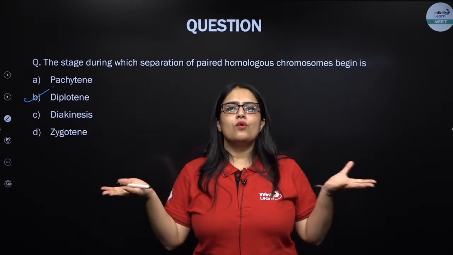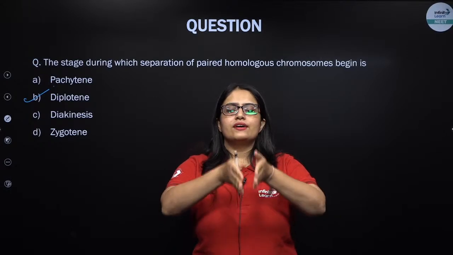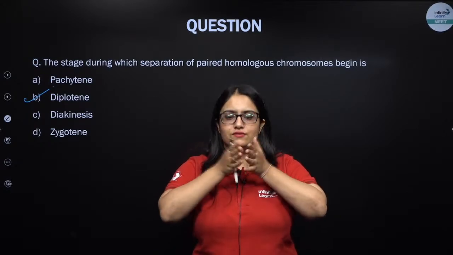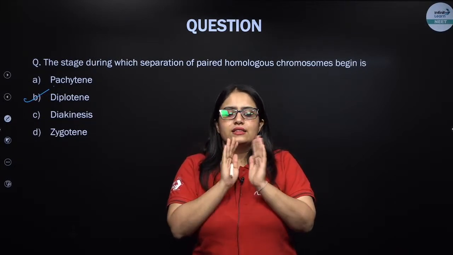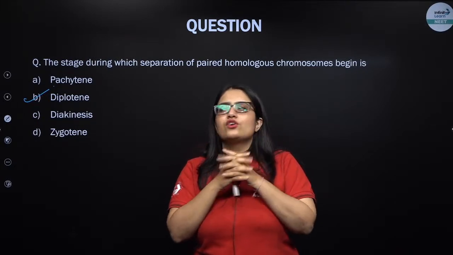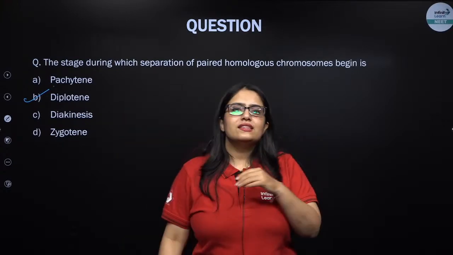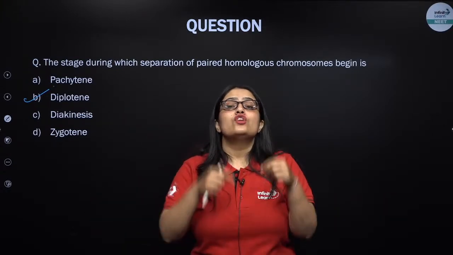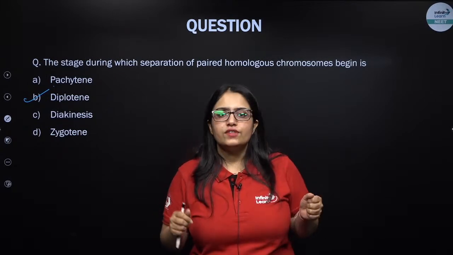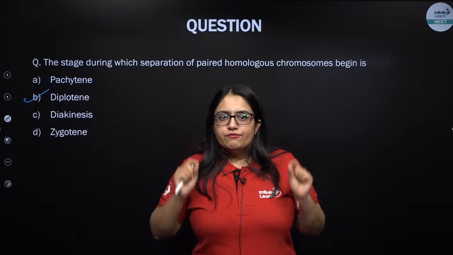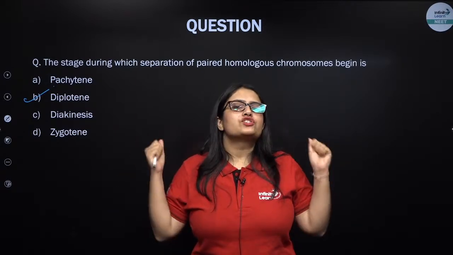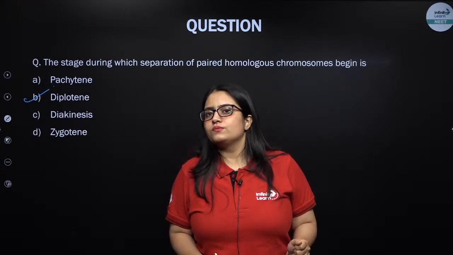right? So two homologous chromosomes, when they come together, pair together, which is known as synapsis, with the help of a synaptonemal complex. This complex is known as bivalent or a tetrad. In pachytene, there will be crossing over between non-sister chromatids of the homologous chromosomes, which will lead to recombination of the genetic material on the chromosomes.